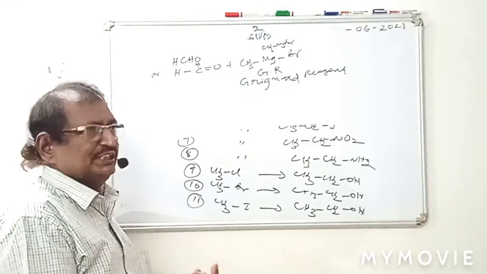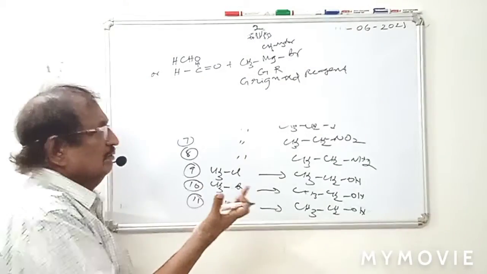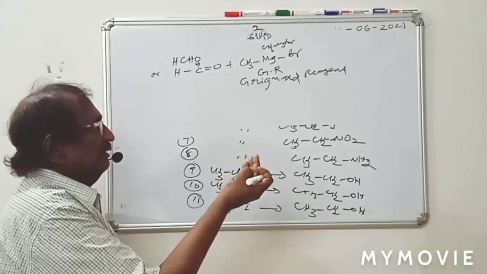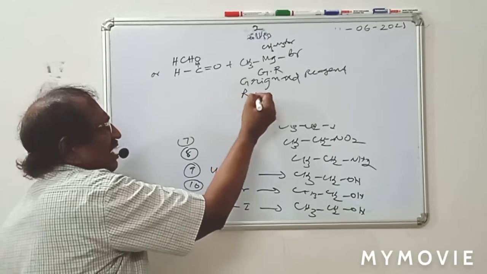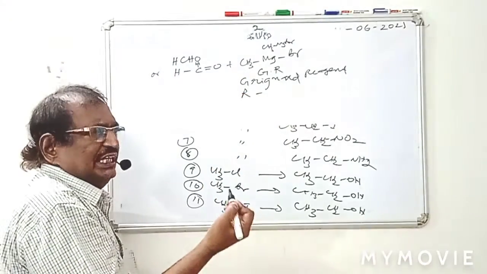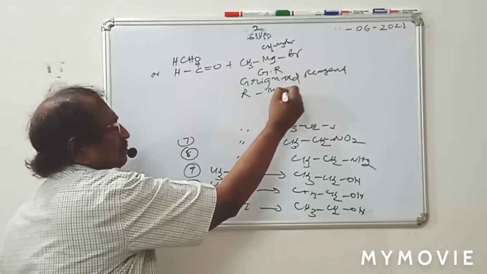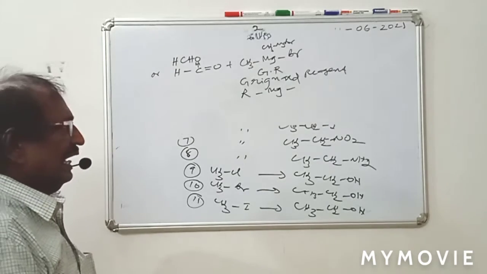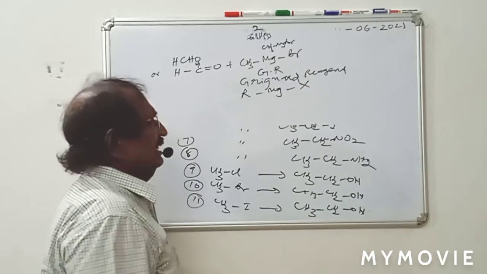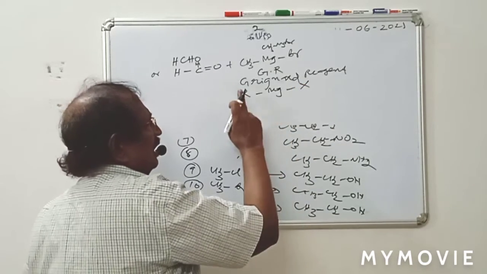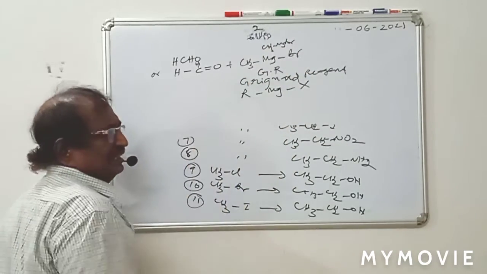Methyl magnesium bromide, ethyl magnesium bromide, propyl magnesium iodide, butyl magnesium bromide. That means any alkyl group, generally we can say R. R means alkyl group. Methyl, ethyl, propyl, butyl, all will come under R, alkyl group. Magnesium common. Then Br, Cl, I, halide group, whatever you want, we can say X: Cl, Br, I. So alkyl magnesium halide is called a Grignard reagent. By using Grignard reagent only, I am going to give many conversions.